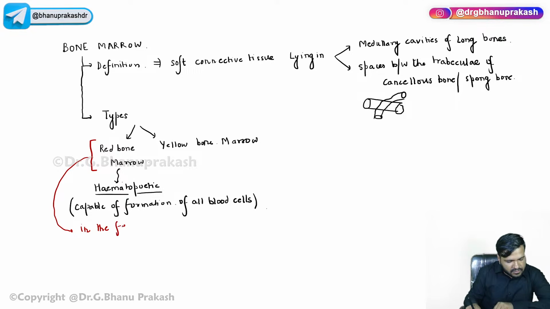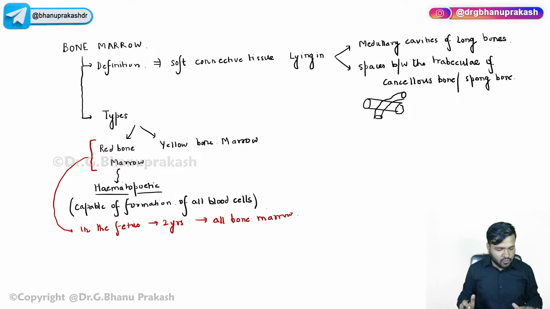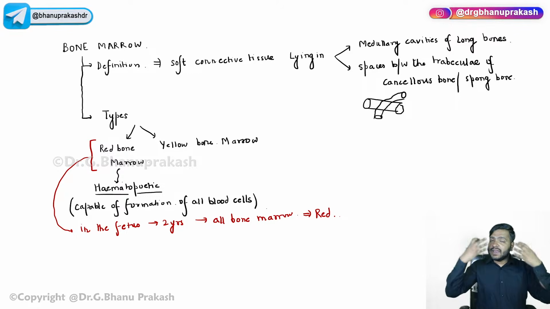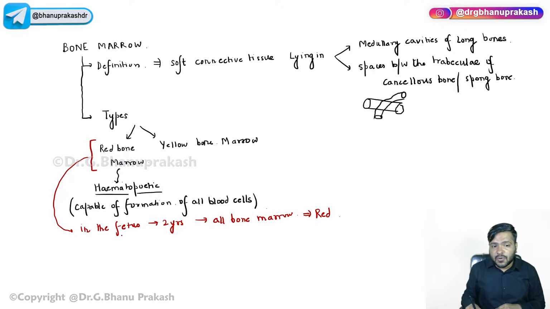Be very clear with the statement, guys: all the bone marrow present in the whole body is red in color. Very, very important. The entire bone marrow of a newborn till the age of 2 years is red in color.